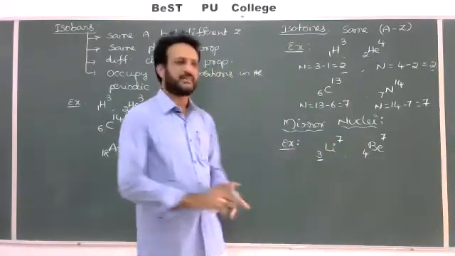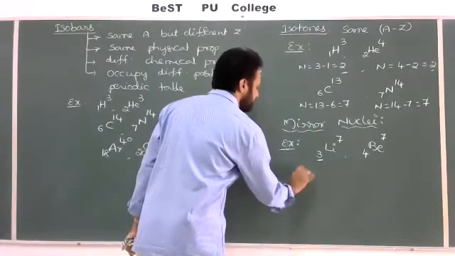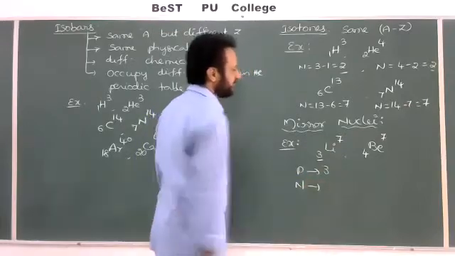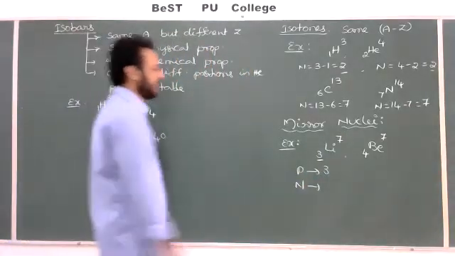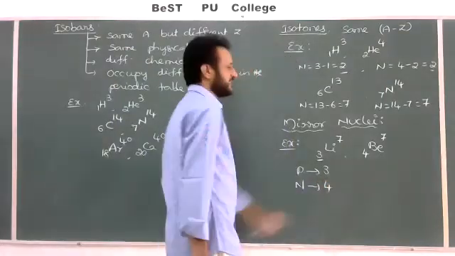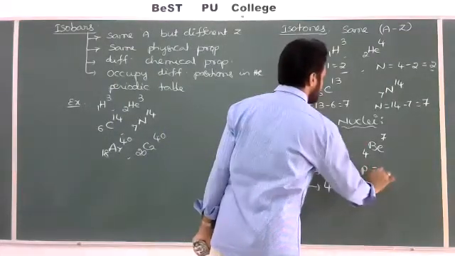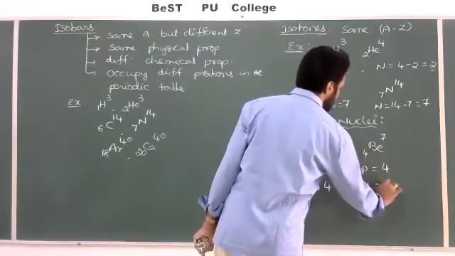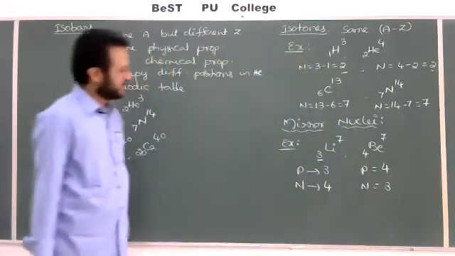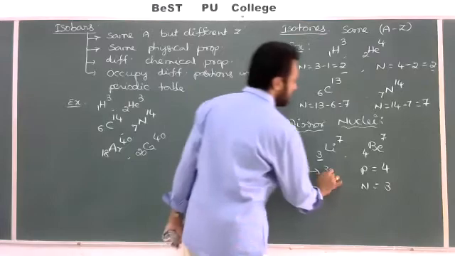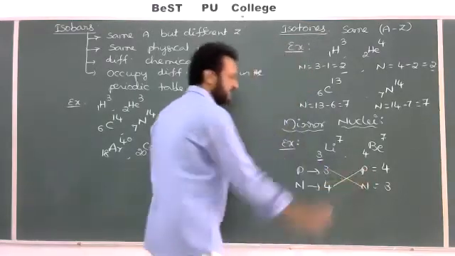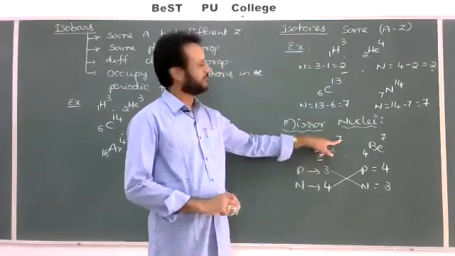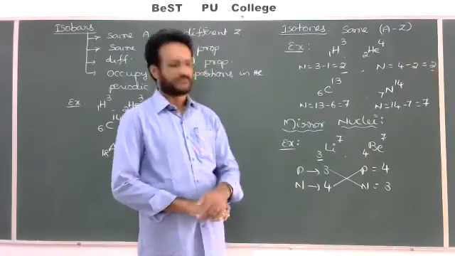So both should be equal. Here number of protons 3, number of neutrons equal to 7 minus 3 is equal to 4. In this case, number of protons is equal to 4, number of neutrons is equal to 7 minus 4 is equal to 3. Now check here: number of protons here and number of neutrons here are equal. Or we take lithium 3, 6, and 8, you will get the same value only.